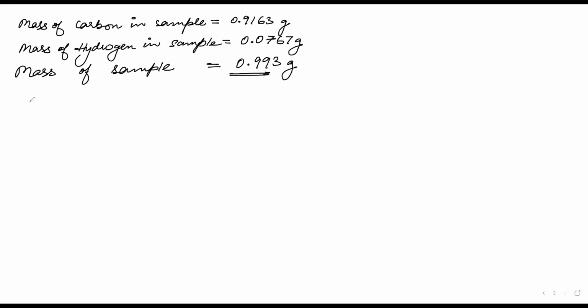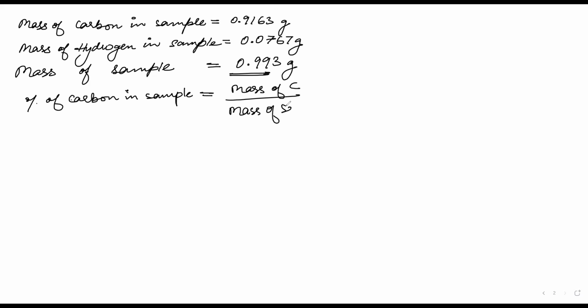So now the percentage of carbon in the sample, and this is mass percentage, meaning how much carbon is present in terms of mass. So we will have the mass of carbon divided by mass of sample into 100.